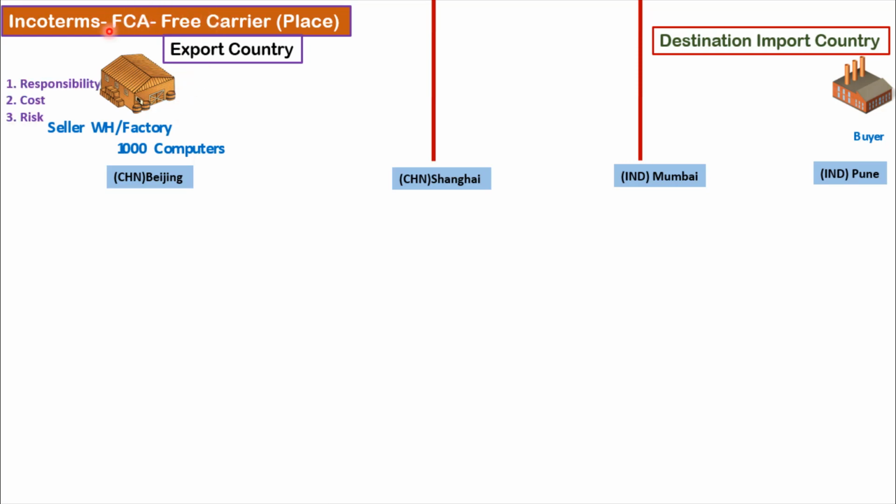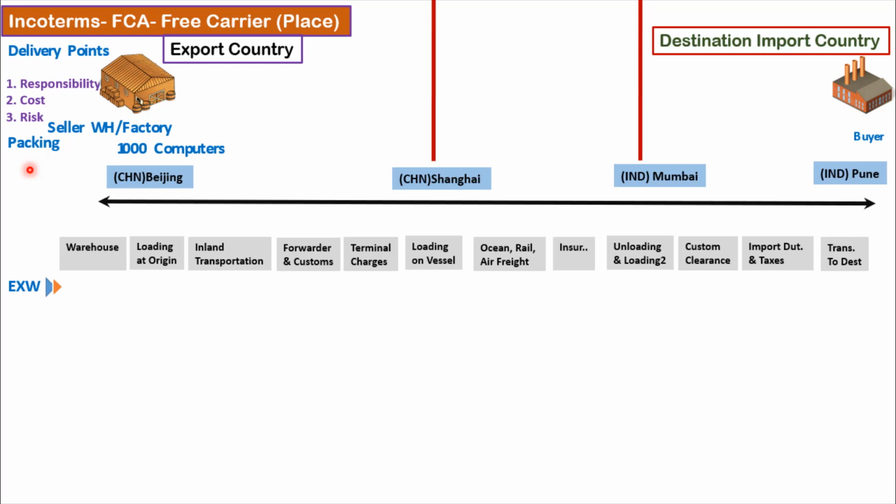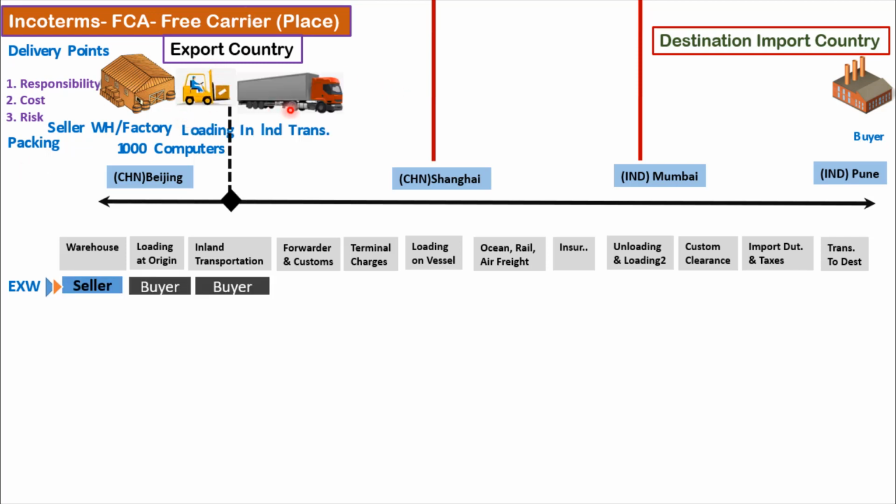So in case of FCA, free carrier at place, the seller is responsible to do the packaging of the goods and he is also responsible to load the goods into the truck.